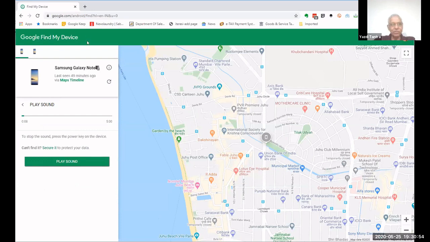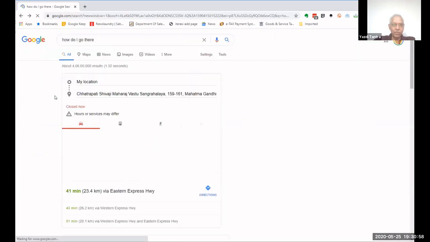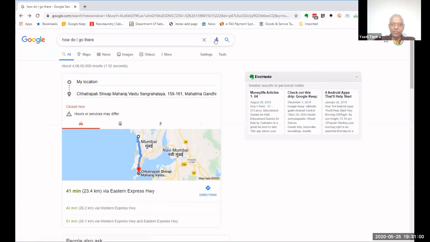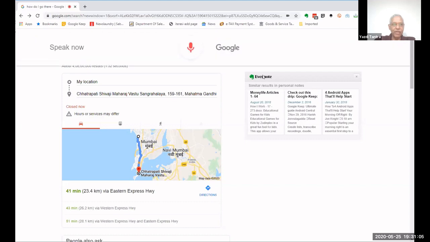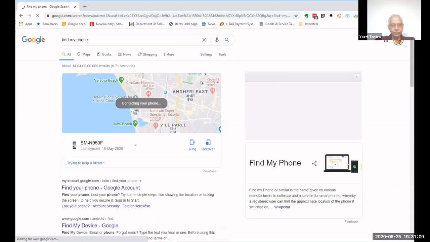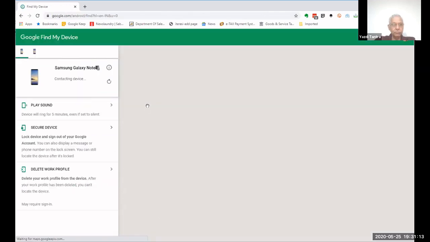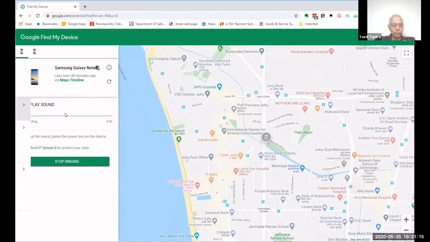Okay, now this is also very, very good. It just contacts your phone. What did I say? I just said, find my phone. Okay, this is really, really beautiful.